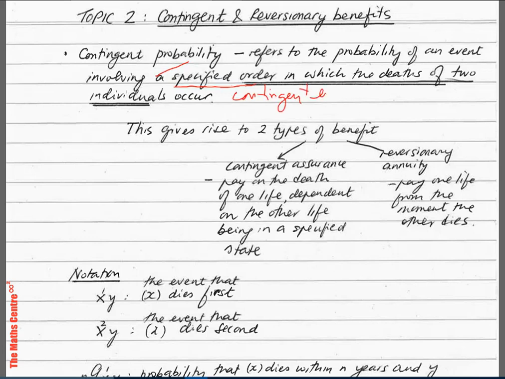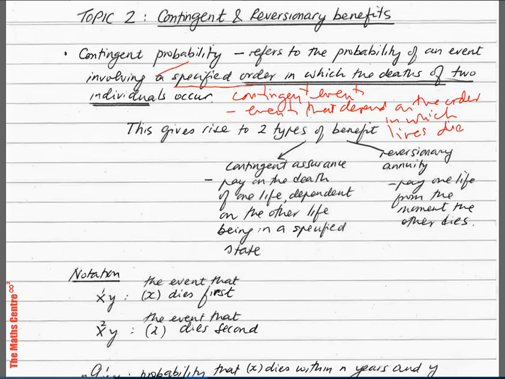Okay, contingent events. These are events that depend on the order in which lives die.